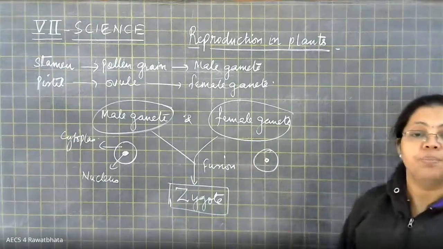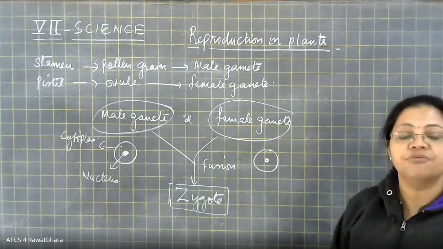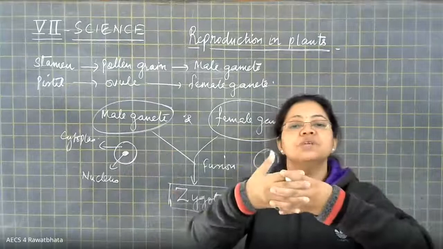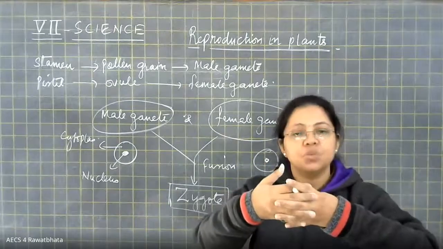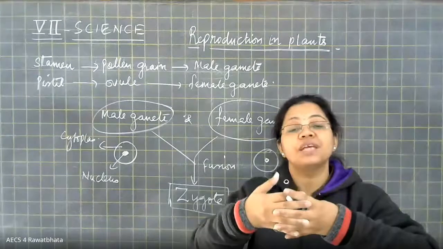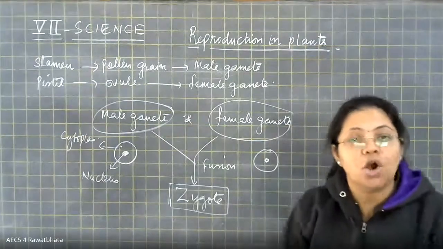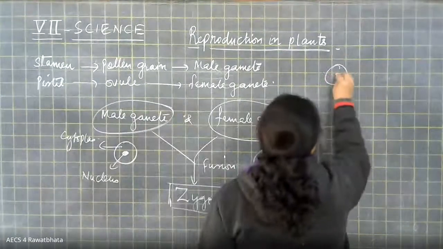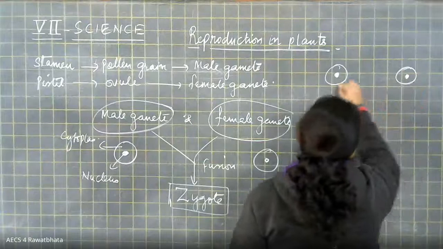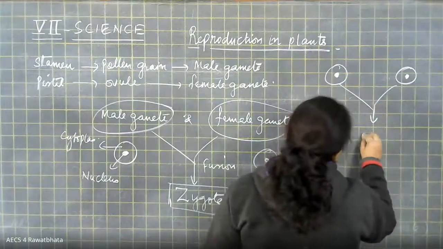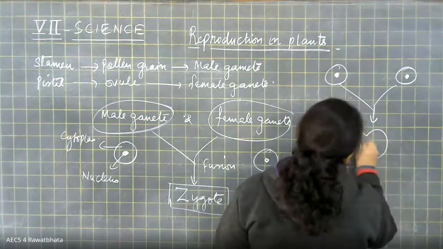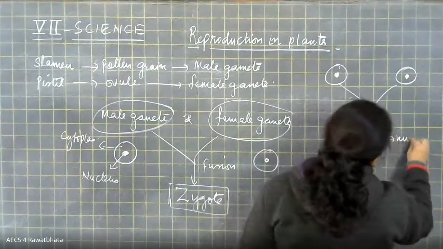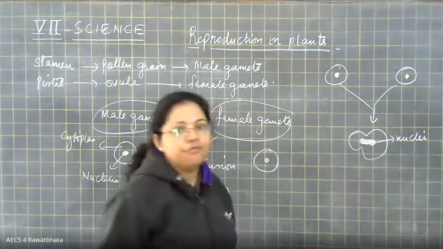Now at the time of fusion, the male gamete and female gamete fuse with each other. They get mixed with each other and they give rise to a new cell. So during this fusion or mixing, what happens? Say for example, here the male gamete, here the female gamete. During fusion, the two cells are here like this. So their genetic material, their nuclei, will basically fuse with each other.